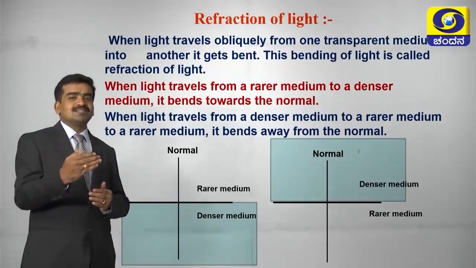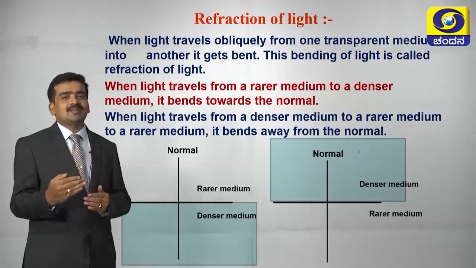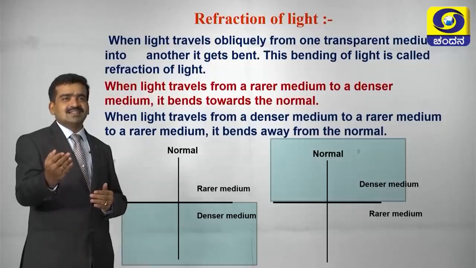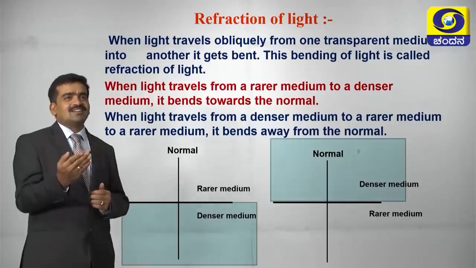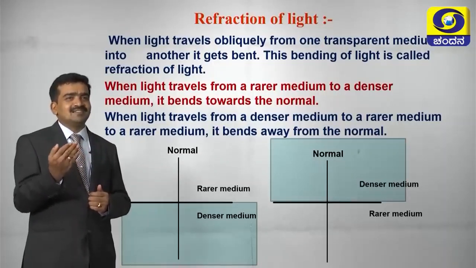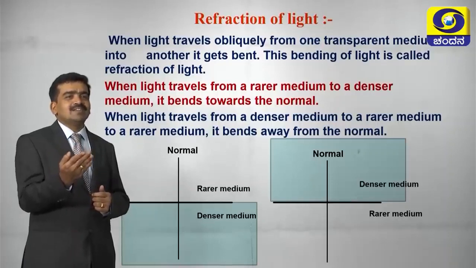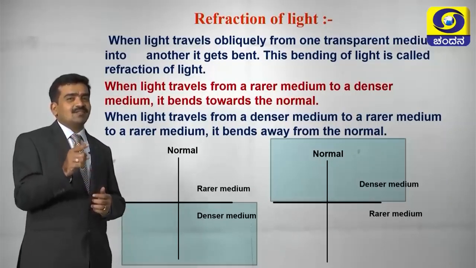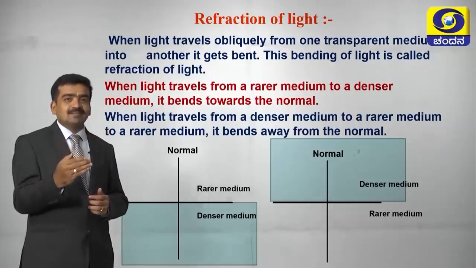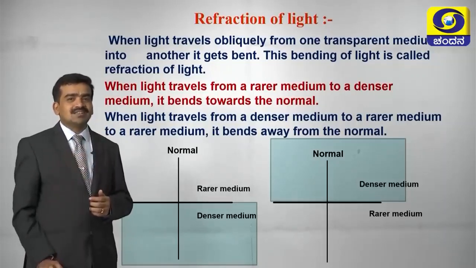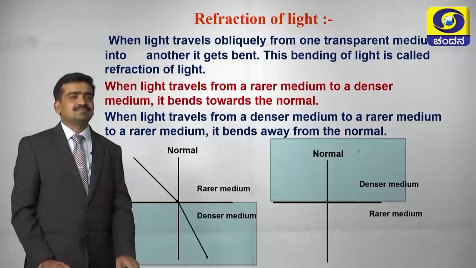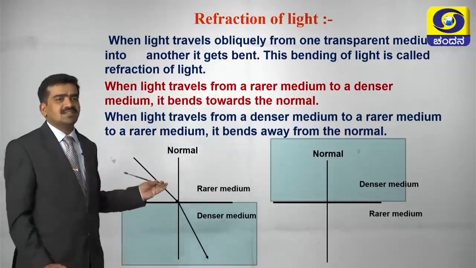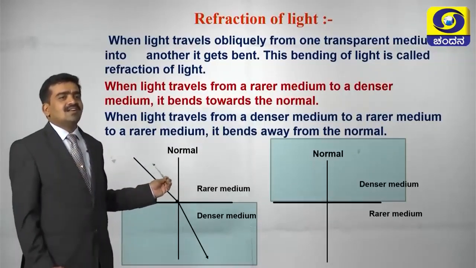What happens when a ray of light enters from a denser medium to a rarer medium? Let's see. When a ray of light travels from a rarer medium to a denser medium, it bends towards the normal. So here you are seeing, it is a rarer medium.